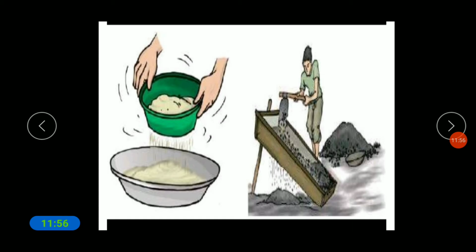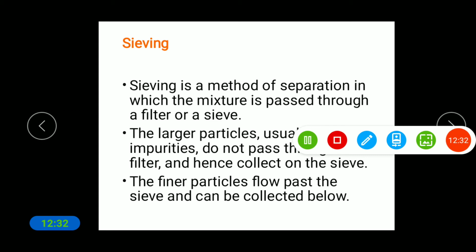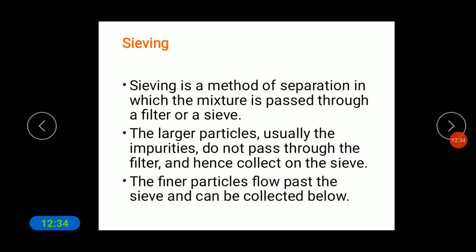So here you can see, what is going on? Some of the fine particles are sieved through the sieve. The larger particles, usually the impurities, do not pass through the filter and hence collect on the sieve, and the finer particles flow past the sieve and can be collected below. So this is one of the processes that we can see.